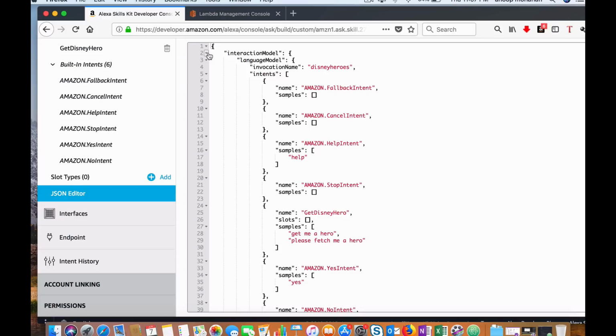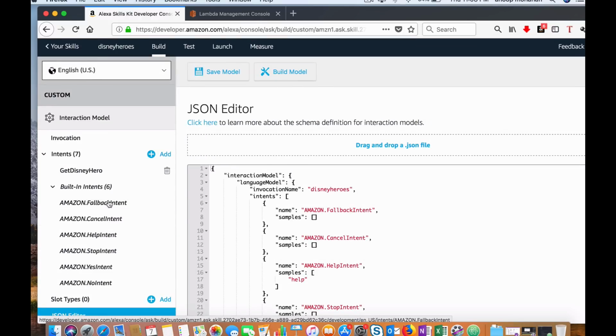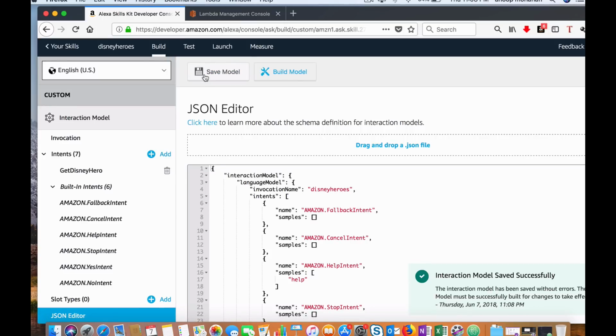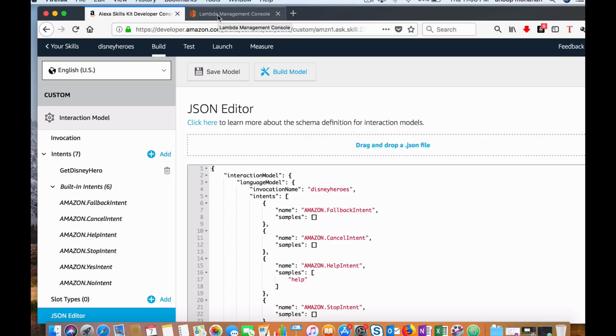You can create a JSON with the following structure, and you just paste it here, and all the configuration will appear. Okay, so this is all as of now for the skill interface. Now we need to build the skill service for this skill interface. For that, let's switch to the AWS Lambda console.